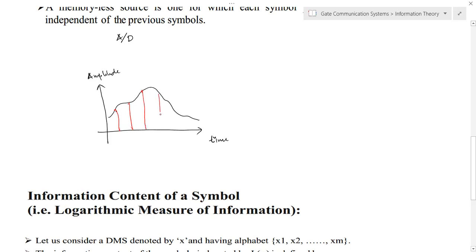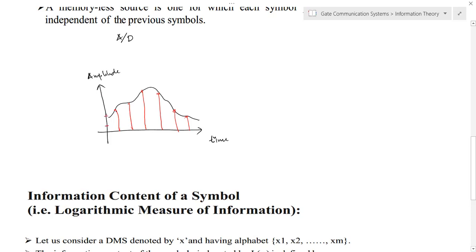So we will sample the information at sampling intervals, and we got some samples. This is the sampling process, and now we need to convert this signal into a purely digital signal, or discrete in amplitude also. So for that we can perform the quantization.